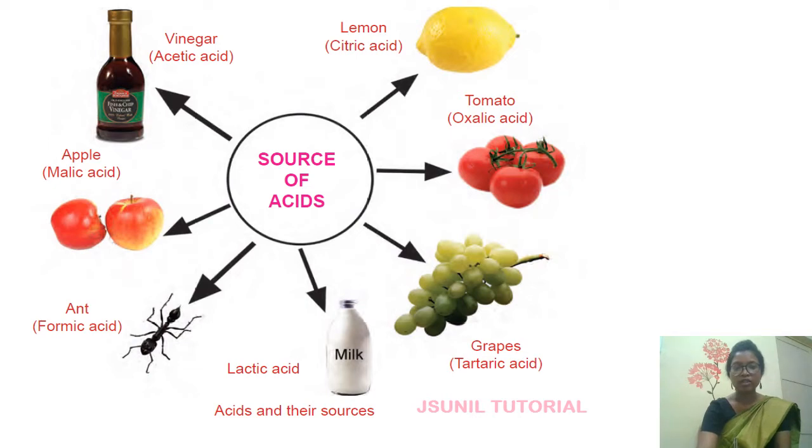So for example, you can see vinegar, it is having acetic acid. Lemon, it is having citric acid. Tomato, it is having oxalic acid. Grapes, tartaric acid. Milk, it is having lactic acid and formic acid. And apple, malic acid. Try to learn to pronounce these names of the acids.